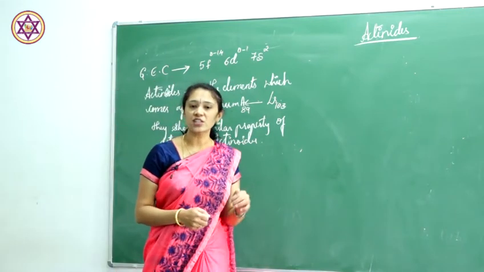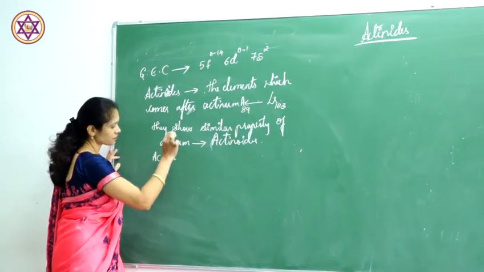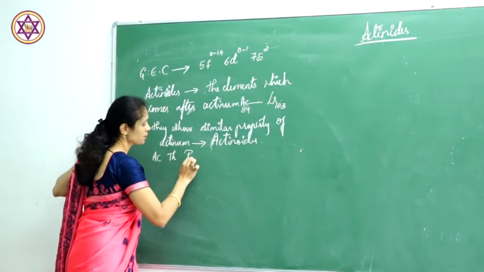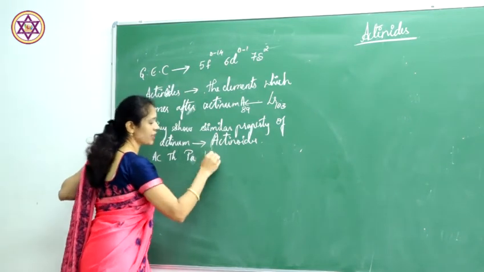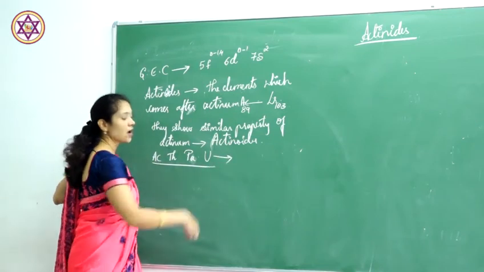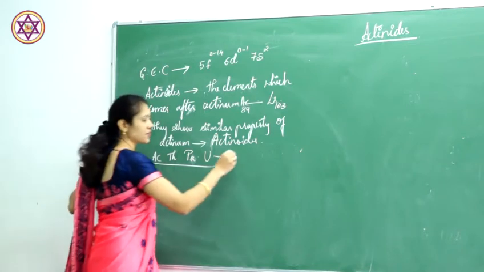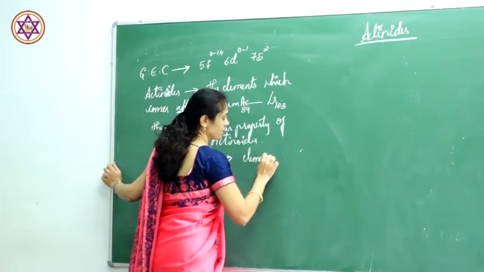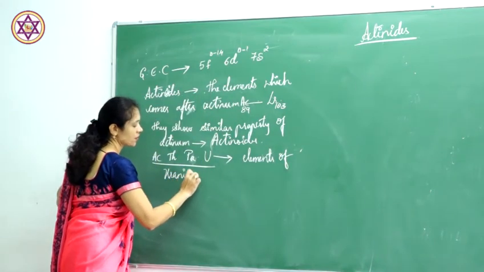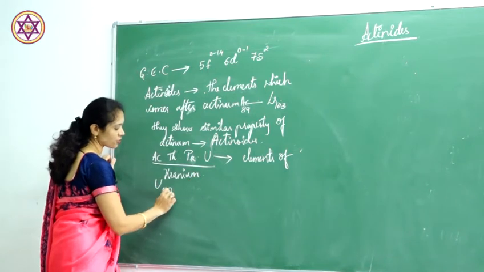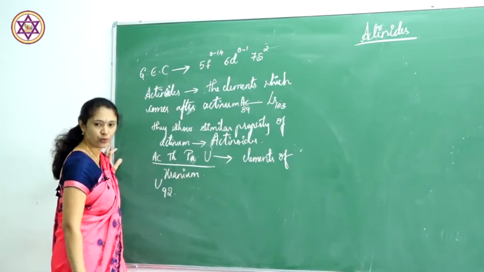Here, these actinoids, that is actinium, thorium, protactinium and uranium, up to atomic number 92, U 92, are nothing but the elements up to uranium.